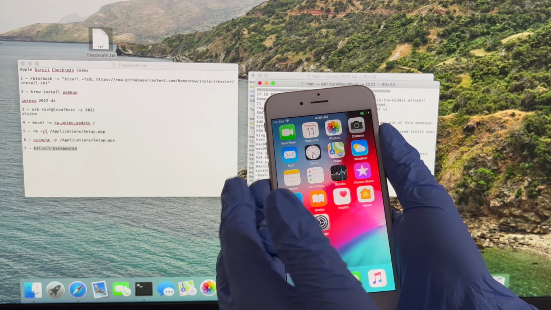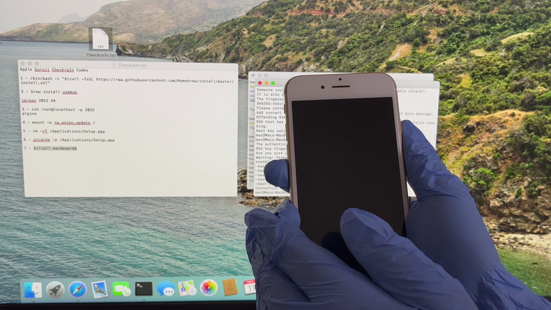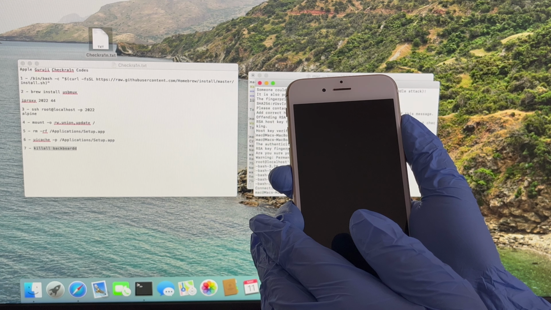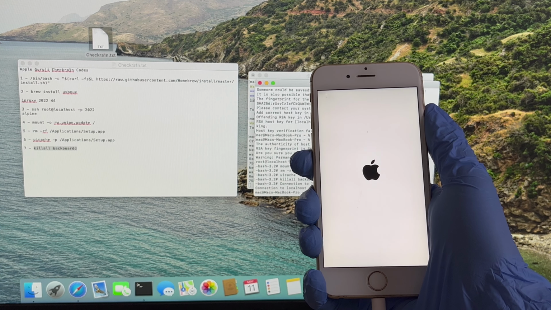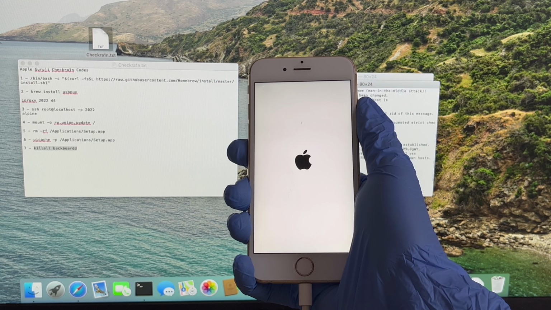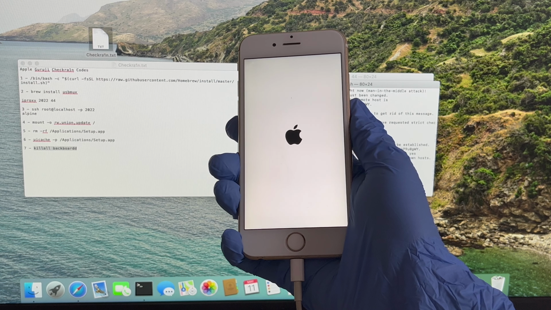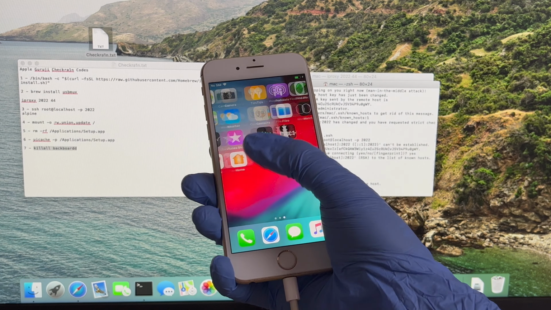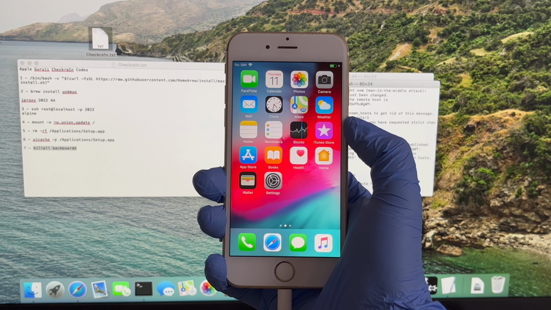Many of you were asking me to restart the phone after the bypass. Let me do that and show you what happens after the phone is restarted. The phone is completely usable with all the applications and features working. This proves that this method is a permanent iCloud bypass method.